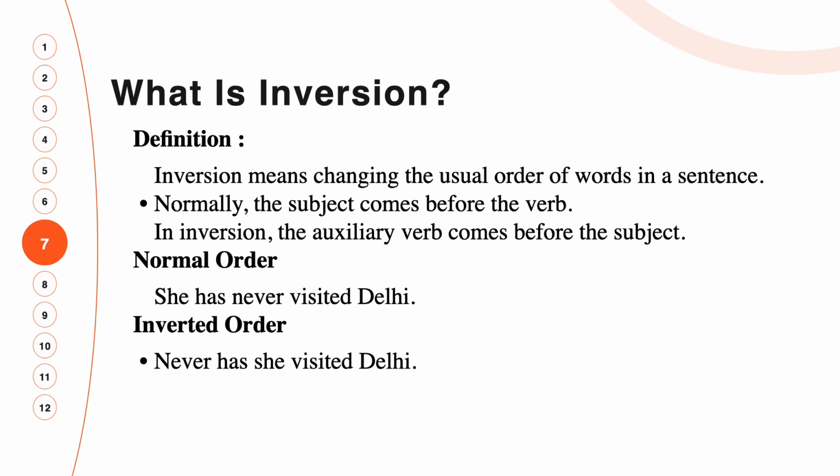In the normal order, it is said that she has never visited Delhi. That means she has never gone to Delhi, and in inverted order, never has she visited Delhi. It is just the same sentence but with a different pattern.